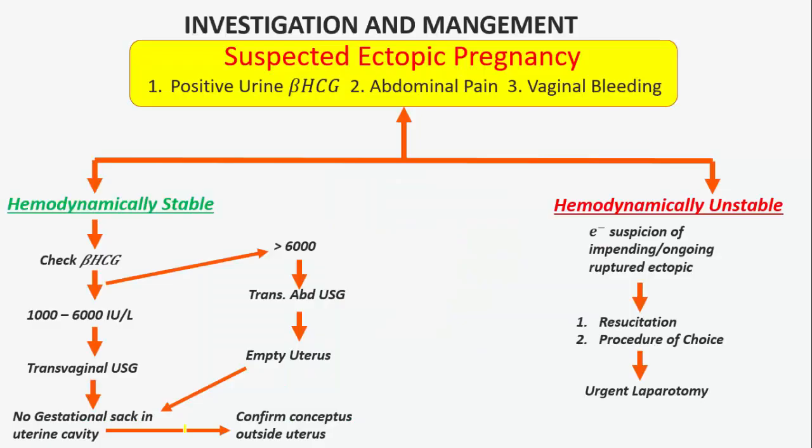What will be the investigations and management of the patient? If we suspect ectopic pregnancy, there will be a positive urine beta HCG, abdominal pain, and vaginal bleeding. We see if the patient comes and she is hemodynamically stable. First of all, we will check beta HCG, and if beta HCG is 1000 to 6000 international units per